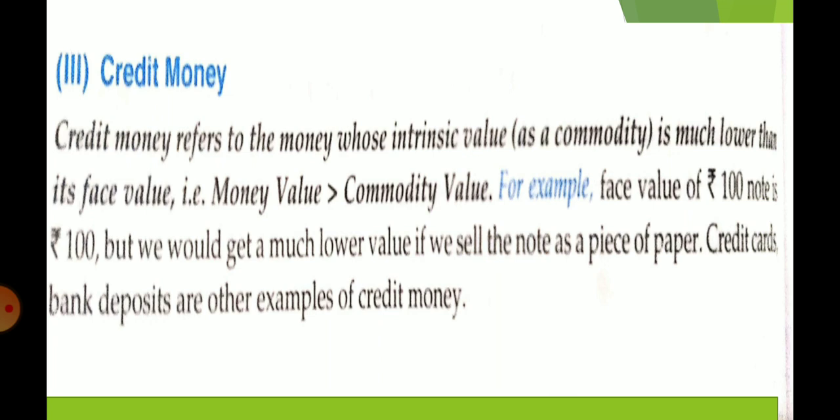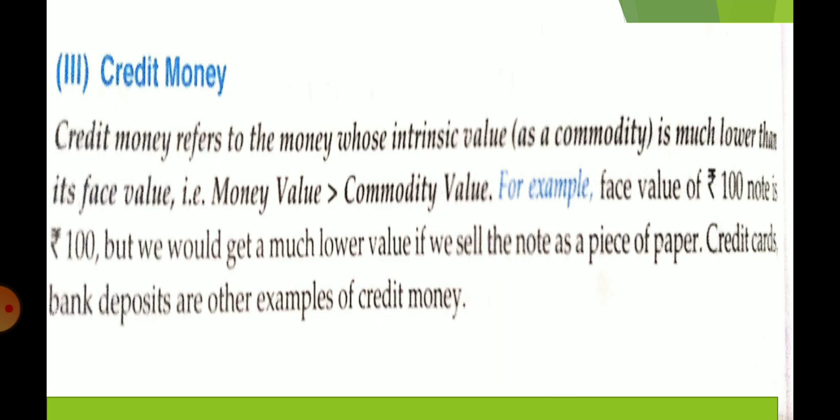Like here I can give you the example of 1000. If you have an old 1000 rupees note, now it is not legal tender money. So if you sell it as a piece of paper, you are going to get nothing. So today is the time of credit money.